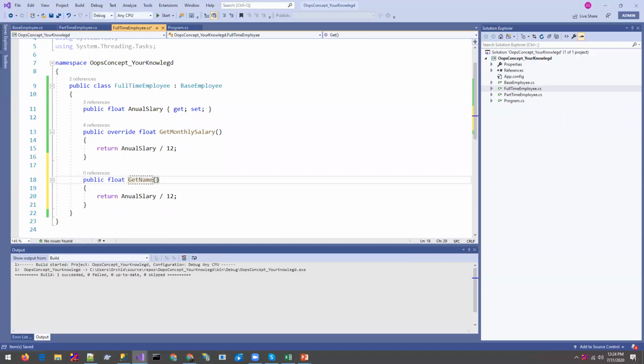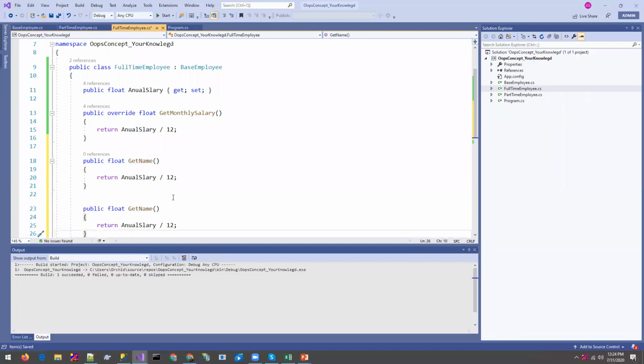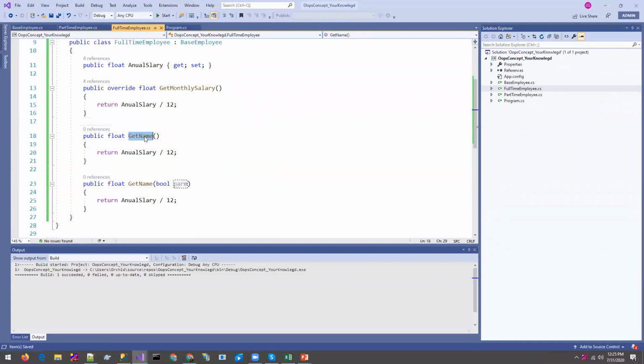get name, and let me create one more function, get full name. The function name will be the same, and let's provide one parameter, argument, we can say param. So you can see there are two functions with the same name, but the parameter is different.